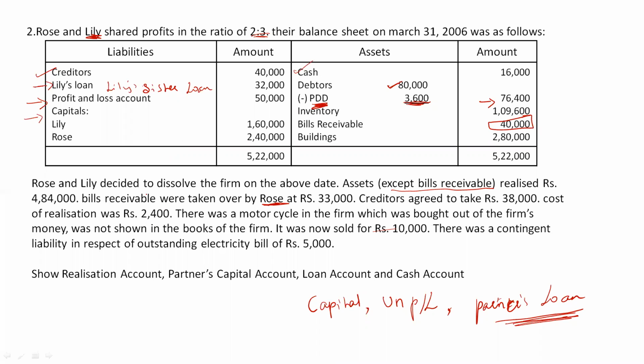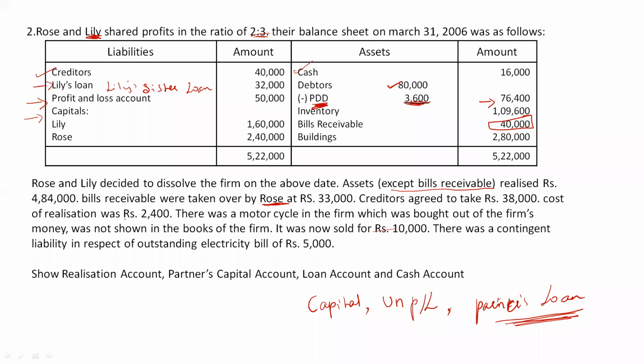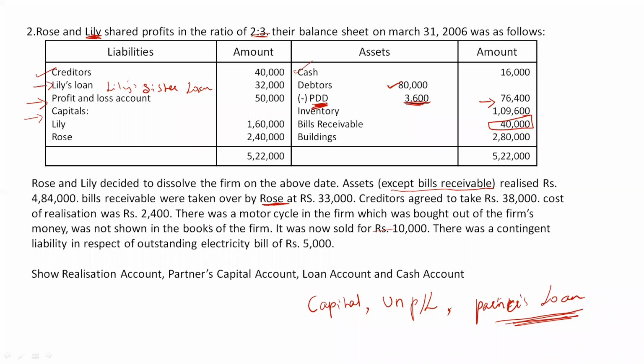So we know it's nothing but realization expense. So expenses are recorded on the debit side. We will record it as again cash account in bracket realization expenses. How much? Rupees 2,400. Clear?